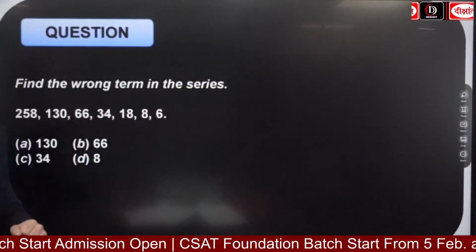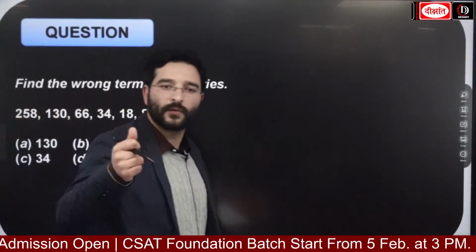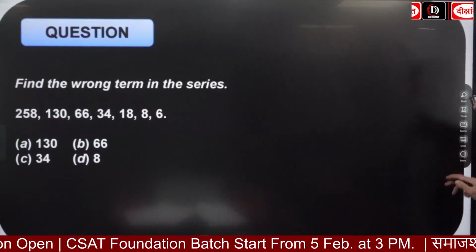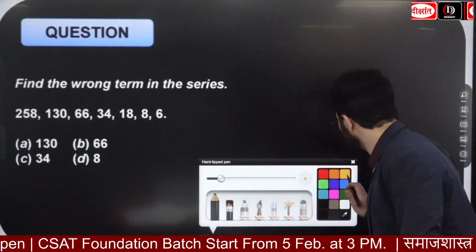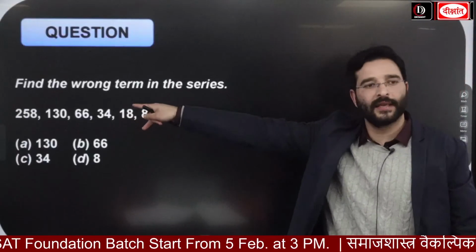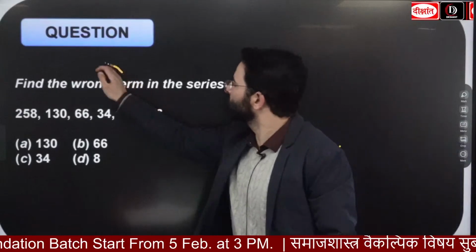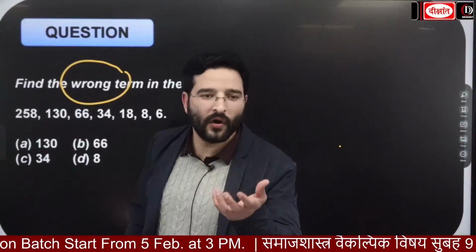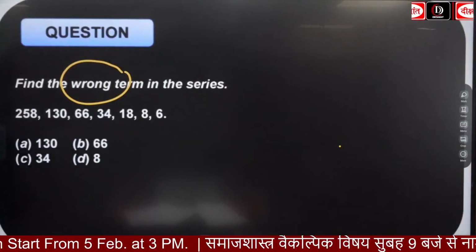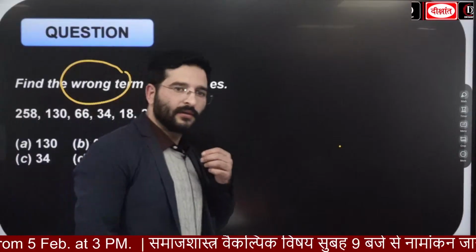Level 2 question, one more. Find the wrong term in the series. Right? फिर से I am going to give the time for 40 seconds. We are having 258, 130, ठीक है, 66, 34, 18, 86। आपसे पूछा गया है फाइंड द रॉन्ग टर्म इन द सीरीज। यू हैव बीन आस्क्ड टू फाइंड द रॉन्ग टर्म इन द सीरीज।